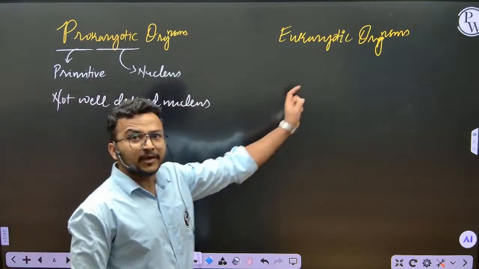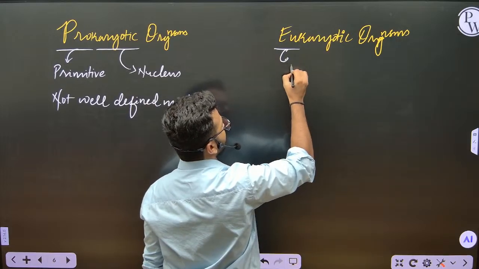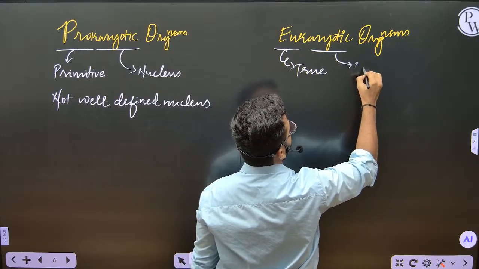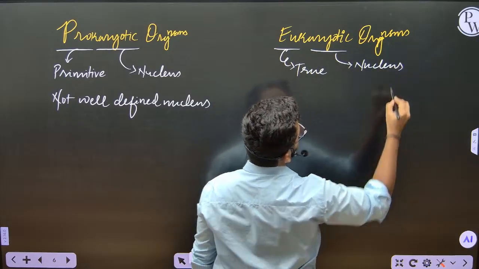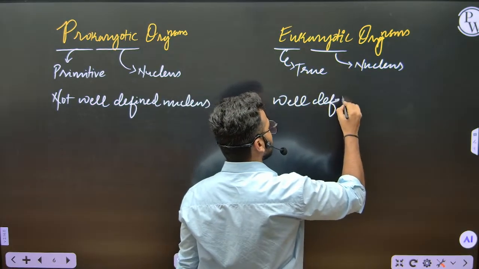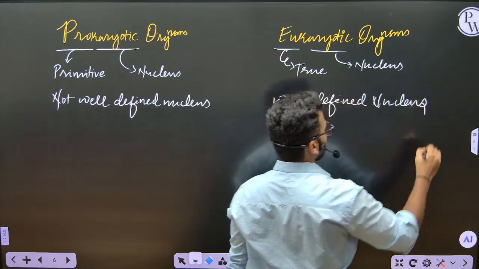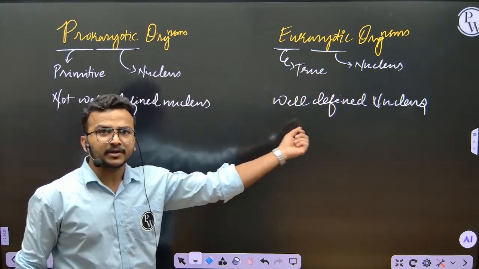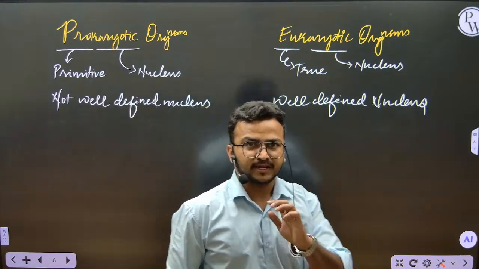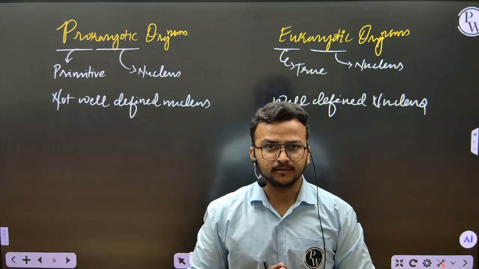But eukaryotic organisms have a true nucleus. Eu means true, and karyon means nucleus. So these have a well defined nucleus. Well defined nucleus means the genetic material is enveloped with a proper nuclear membrane.